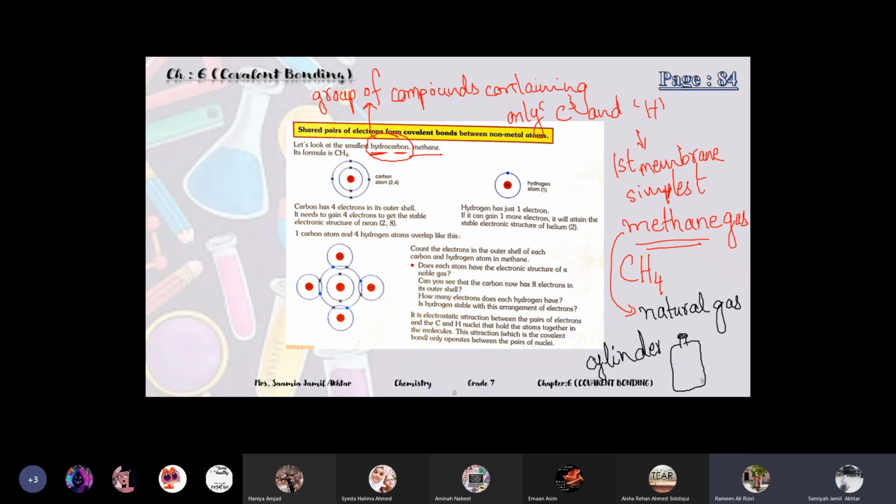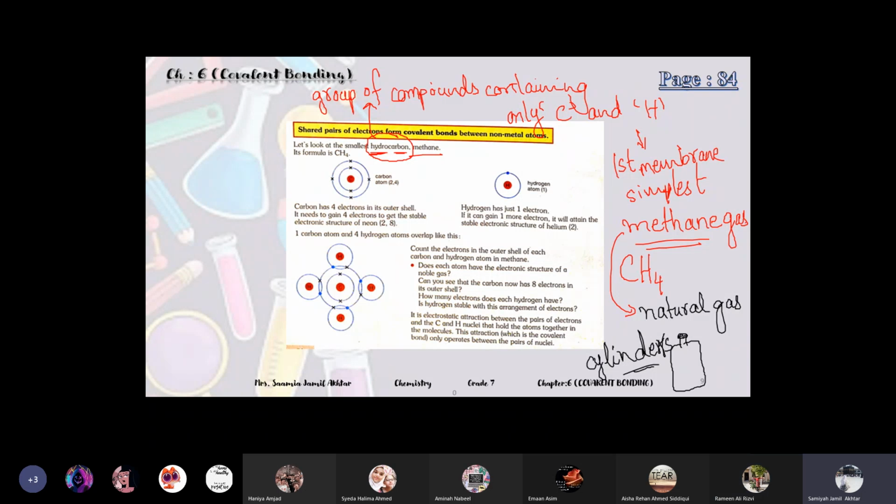In Pakistan we use the gas which comes from the pipe, the natural gas. But here we use gas cylinders in our kitchen for cooking. So in those cylinders there is natural gas, methane gas present, and we take it out and use it for burning.